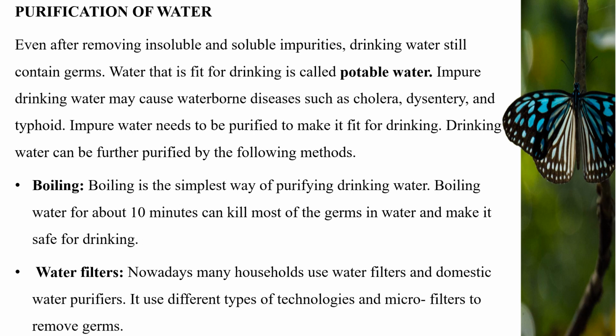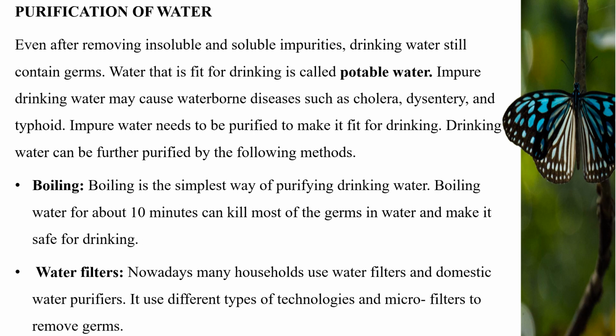What is purification of water? Even after removing insoluble and soluble impurities, drinking water still contains germs. Water that is fit for drinking is called potable water. Impure drinking water may cause waterborne diseases such as cholera, dysentery, and typhoid. Impure water needs to be purified to make it fit for drinking.